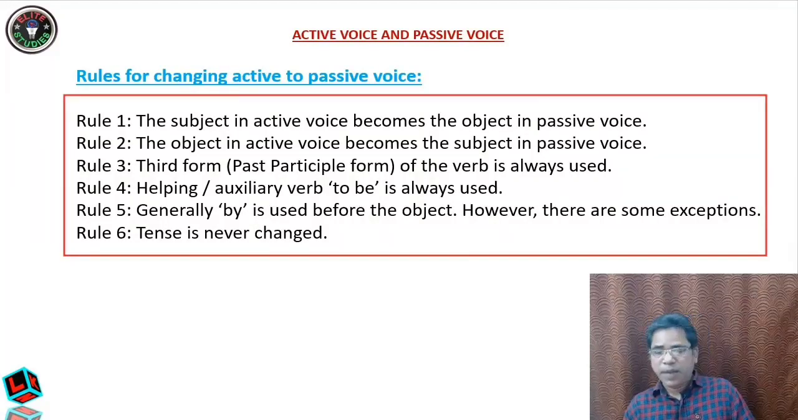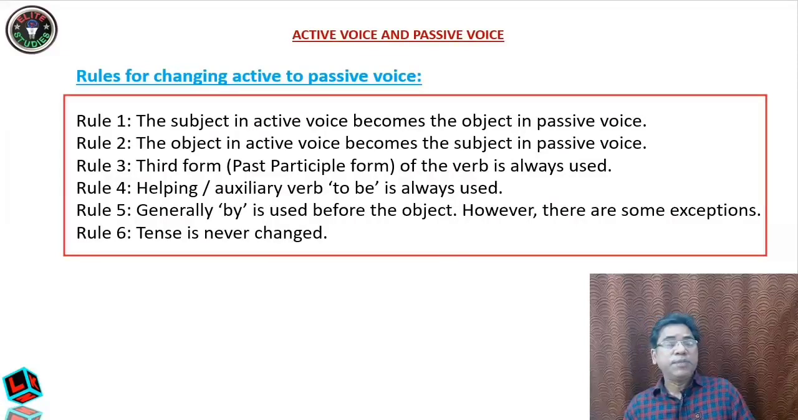Past participle, I will tell you. Within minutes, I will tell you what is the third form of any verb. Then helping or auxiliary verb to be form is always used. Verb to be form. What is the to be form? That also I will tell you later. Now generally by, this I have already explained, generally by is used before the object.